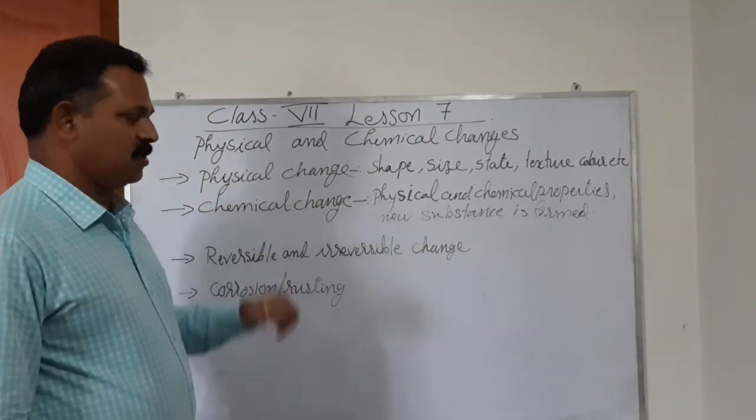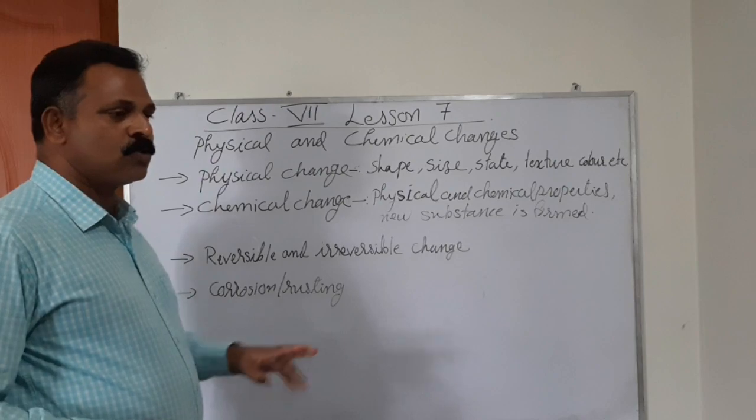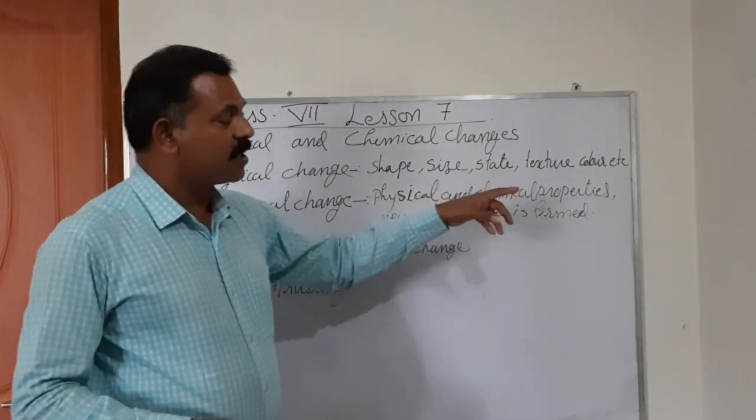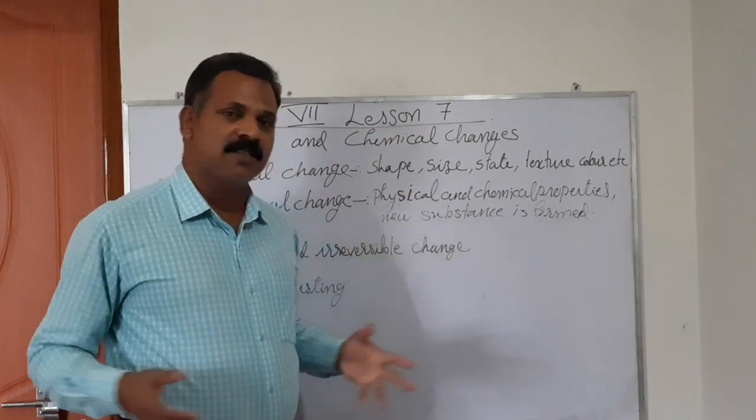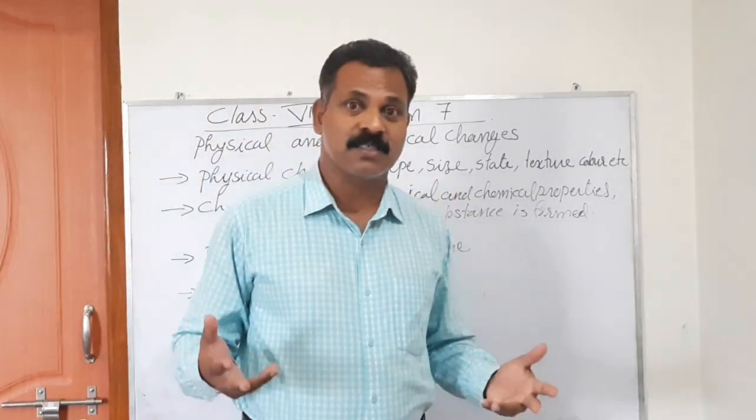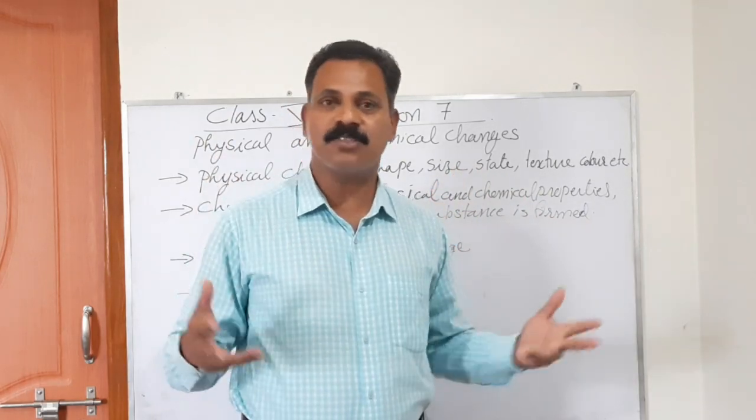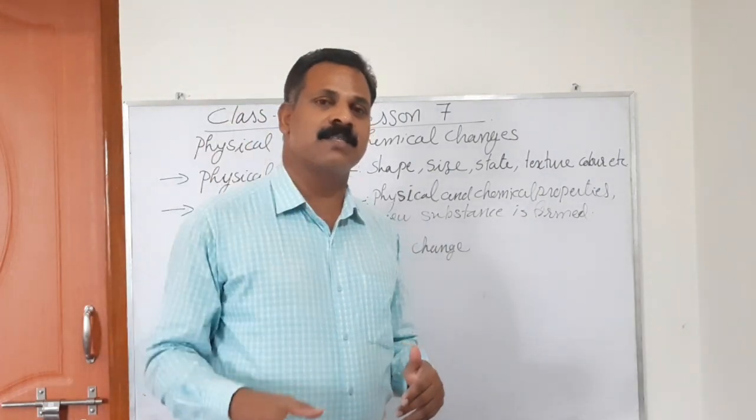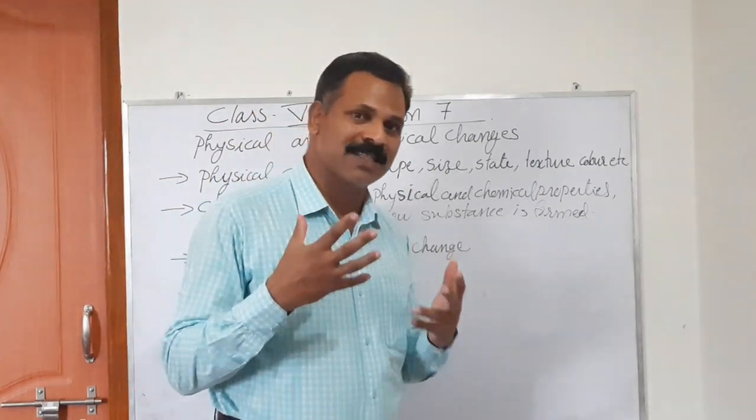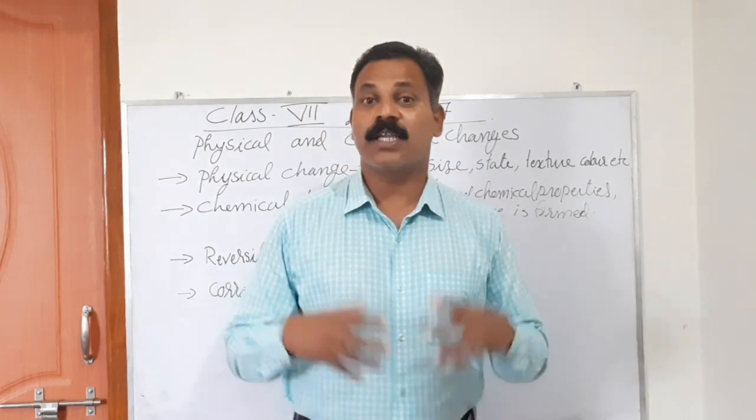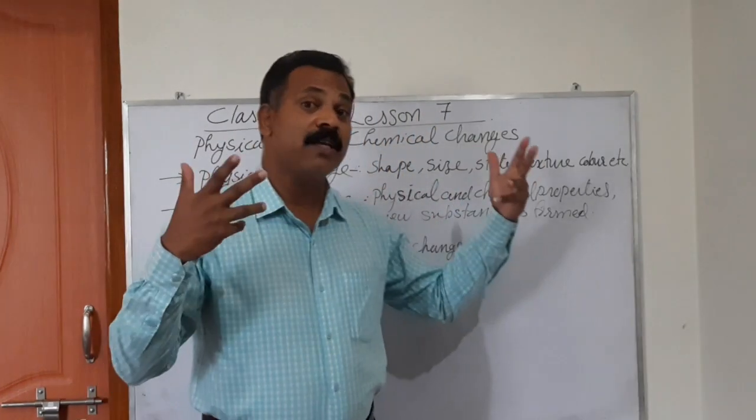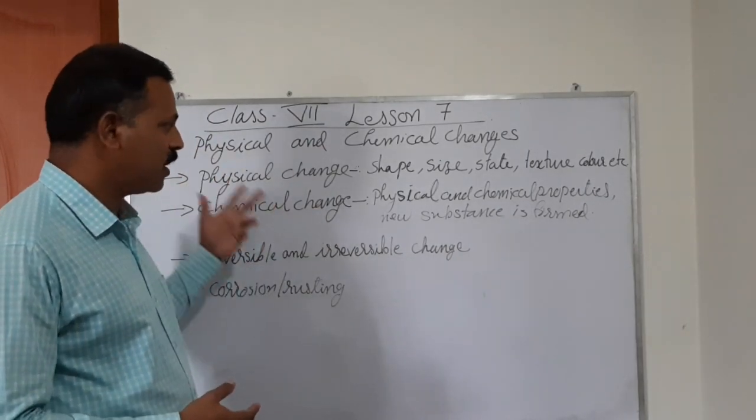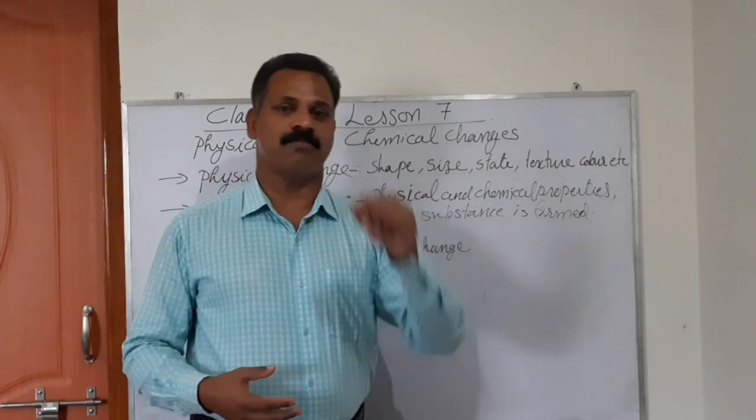Then what is chemical change? In chemical change, two important things take place. The physical and chemical properties of the substance are changed. The physical property means how it looks, which is changed, and the chemical properties, what chemical components a particular thing is made of, those chemical qualities are also changed. And a new substance is formed.